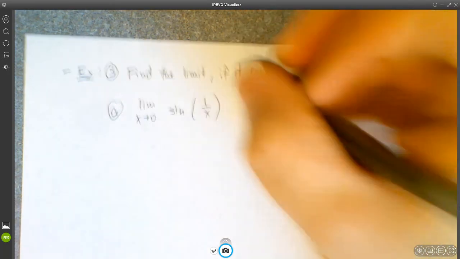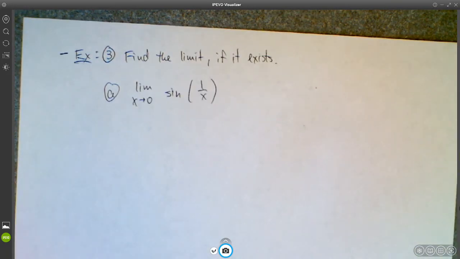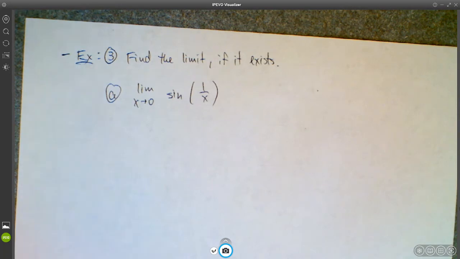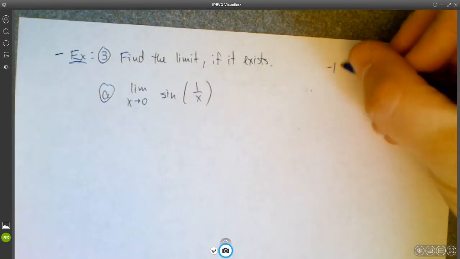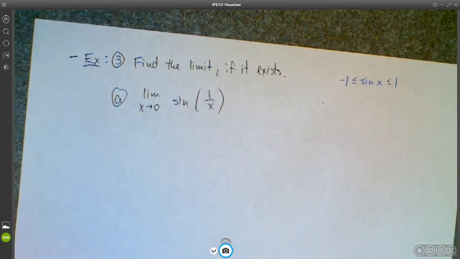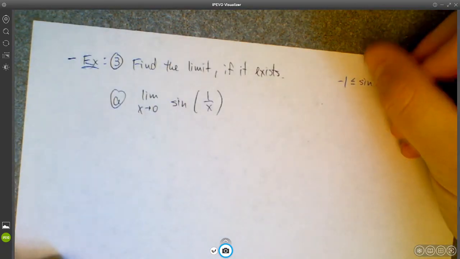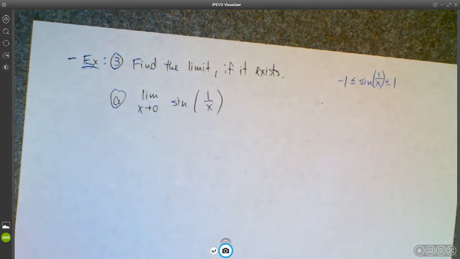So first, let's consider the limit as x approaches 0 of sine of 1 over x. First of all, we know that sine x is always between -1 and +1. So that means that sine of 1 over x also has to be between -1 and +1, right? The output values of the sine function are always going to be between -1 and +1.